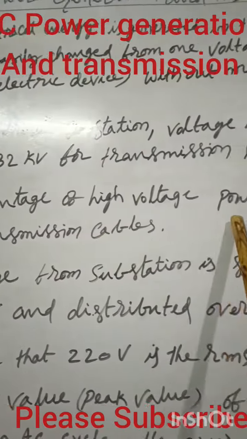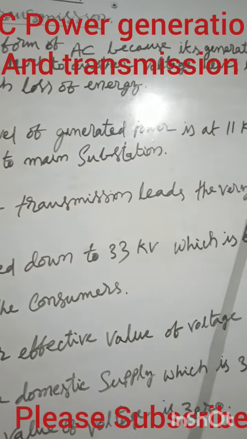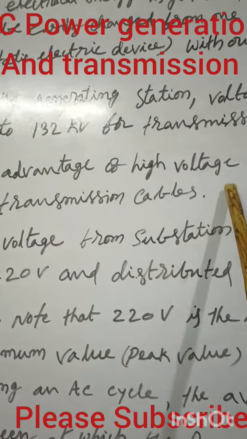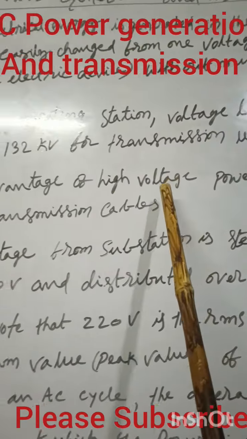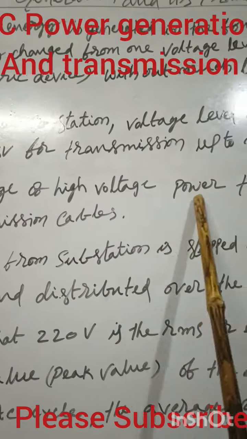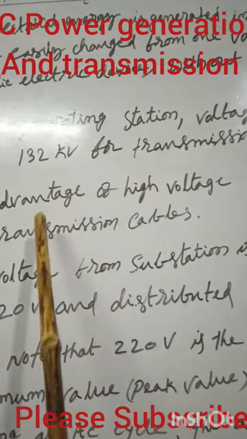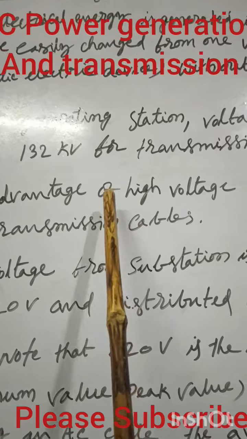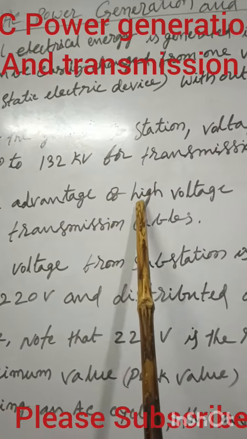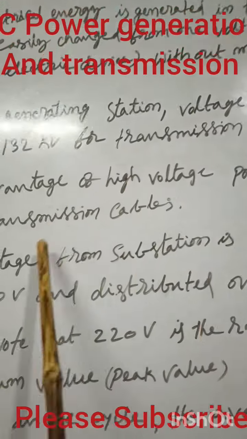The advantage of high voltage power transmission is very small power loss in the transmission cables. See, these transmission cables also offer some internal resistance. Due to that internal resistance, the transmission losses will be less when the transmitting voltage is at a high level. That's why power is transmitted at a high voltage.